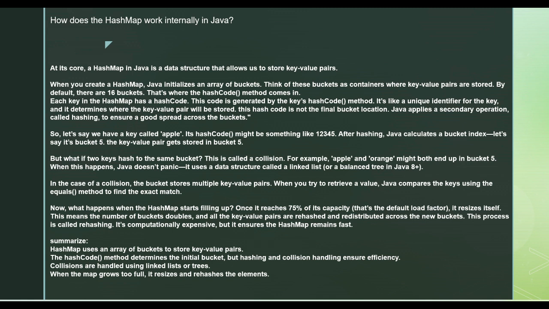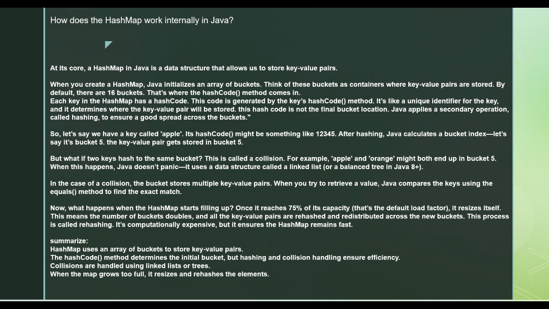When you're trying to put a key and value inside a bucket, it will first calculate the hash code of the key, and then decide which bucket to store it in. The hash code is a unique identifier for the key. The location might change when the HashMap is resized or restructured, but based on the hashing technique it will store it in the bucket.